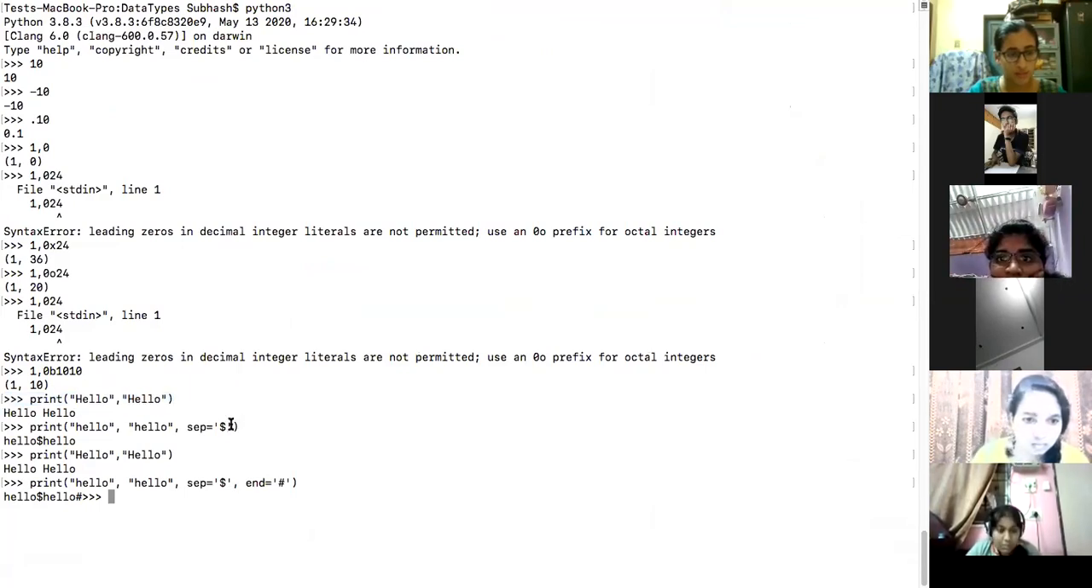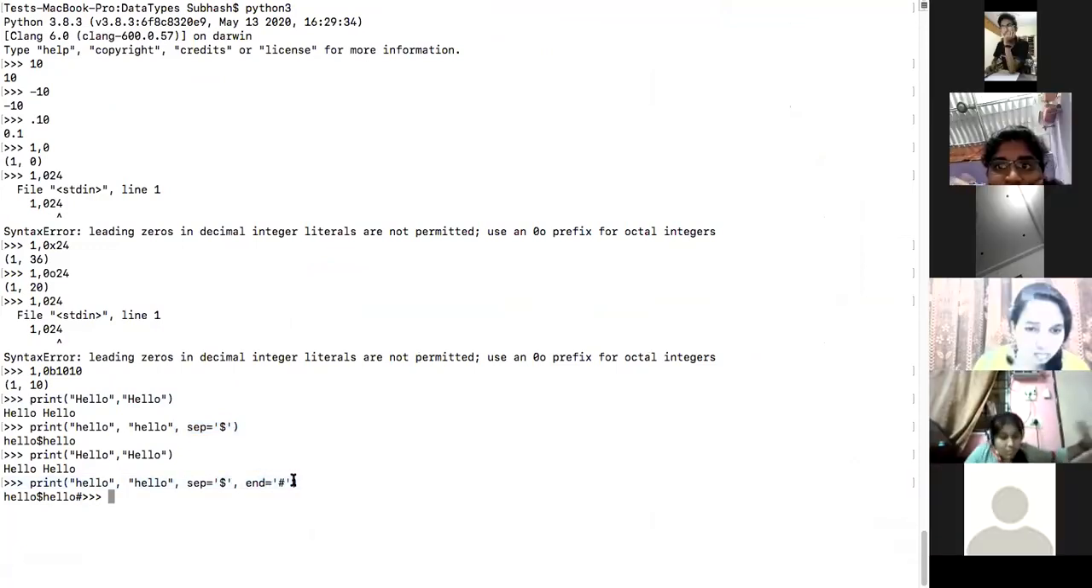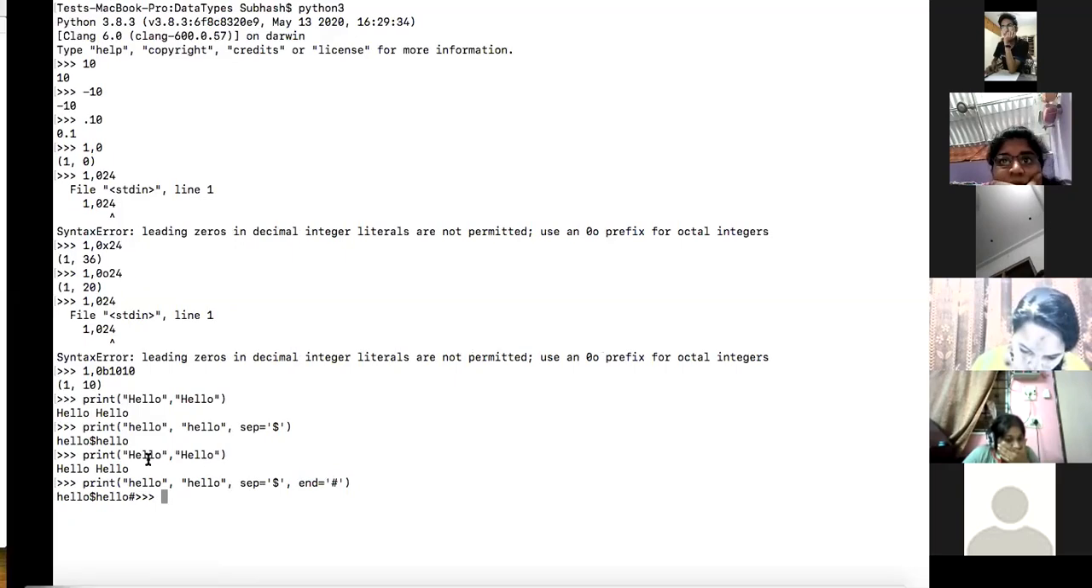In this case, I overrode that separator. I told it don't keep that default as space, rather make it a dollar. And in this case I said the end should not be a new line, rather it should be a hash. Therefore the new line was overwritten by hash, and therefore it did not take the cursor to the new line. Did you get the difference between these three? Yes. Did you get that?